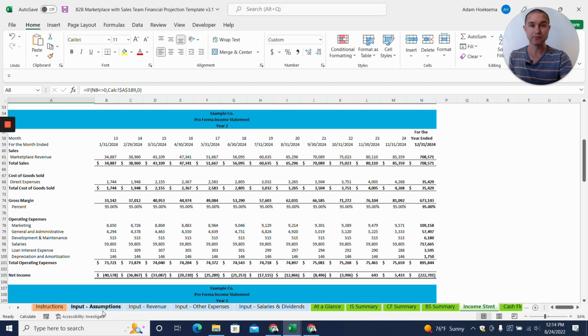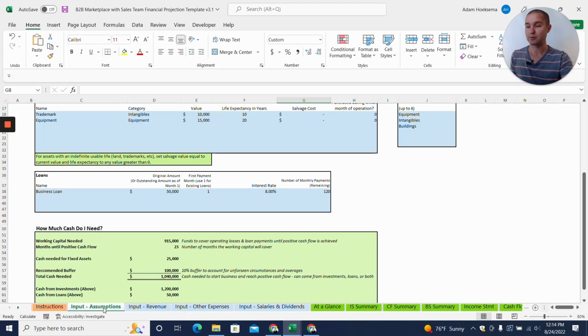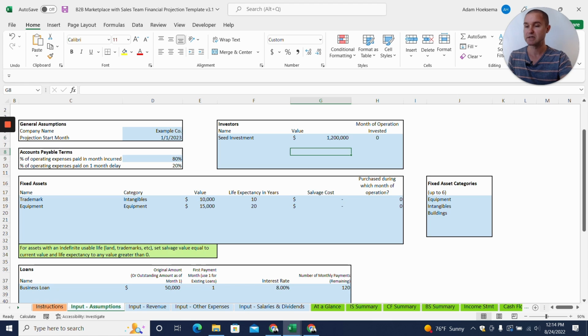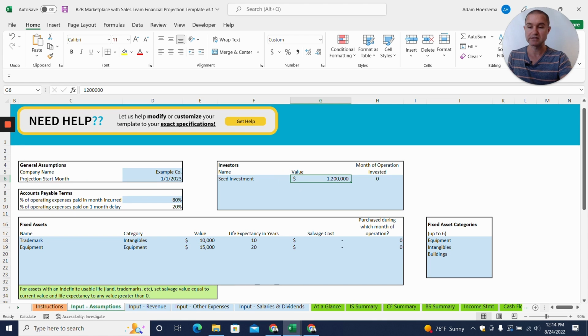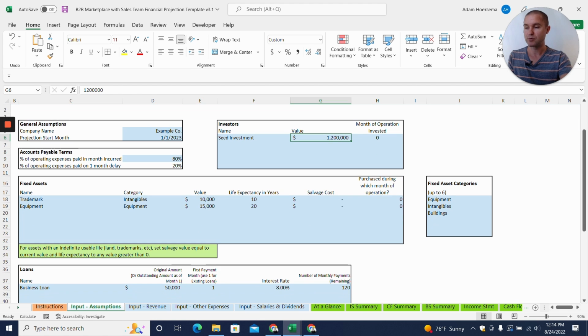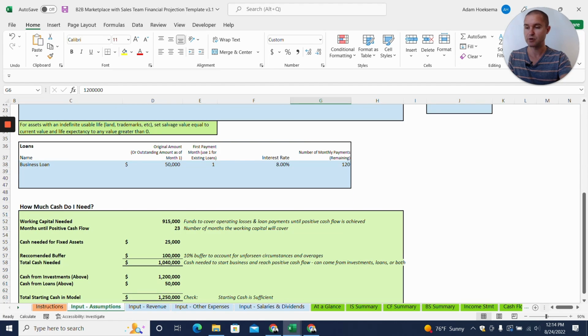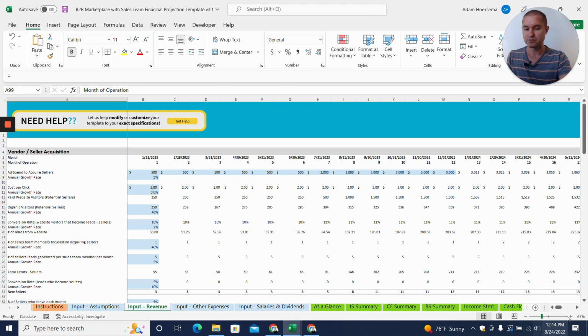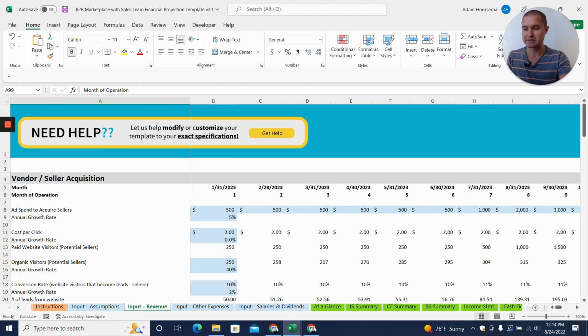So that's the end deliverable of the projections, but we have a lot of work to do in order to get there. And so I'm going to show you how to enter these various assumptions. So let's start out by assuming, hey, we're going to raise a seed investment of 1.2 million to build out our company, our platform here. We don't have much in the way of fixed assets. We don't have much in the way of a business loan because we're a tech startup here. And so let's move on to revenue. This is where a bulk of the work is done.